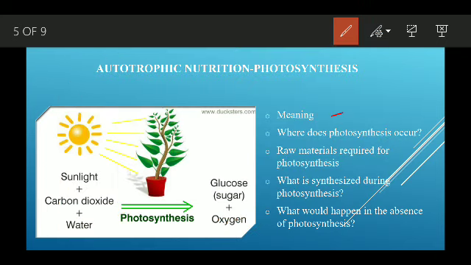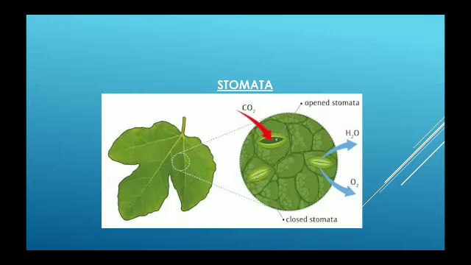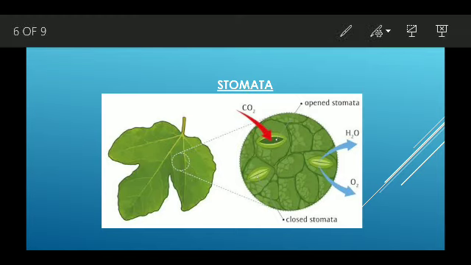The meaning of autotrophy is that they prepare food by themselves. The next question is, where does photosynthesis occur? Photosynthesis occurs basically in the leaves. The leaves contain the green pigment called chlorophyll, and there are openings, called stomata.